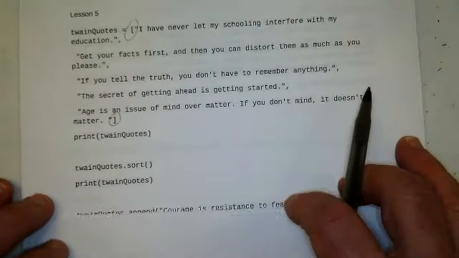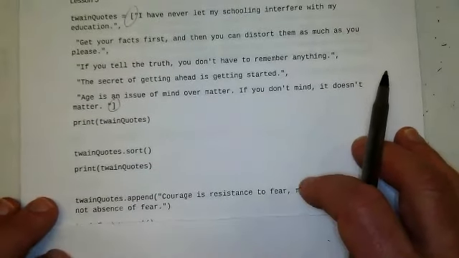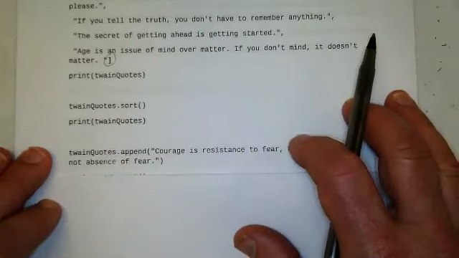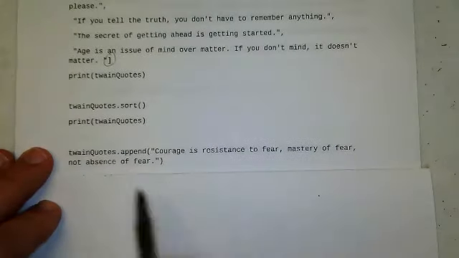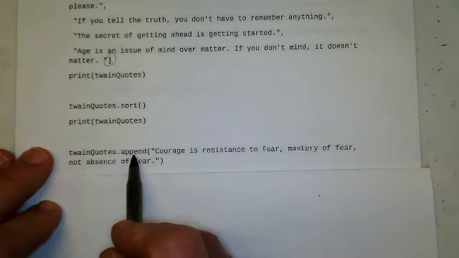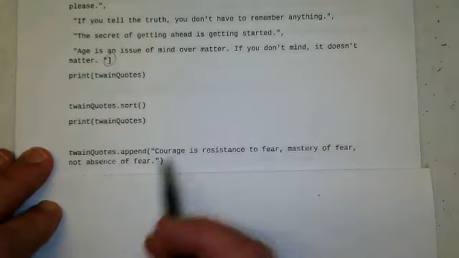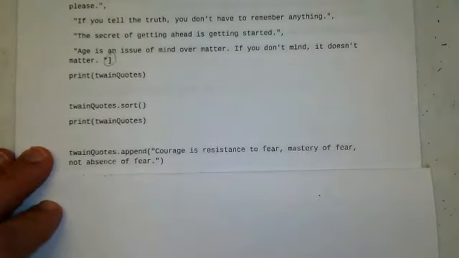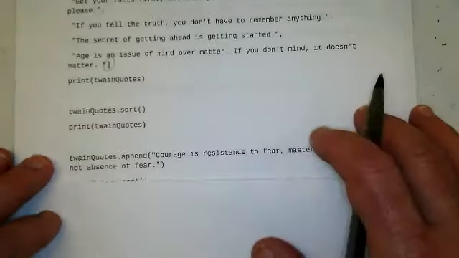Then we're going to append. To append means we're going to add something to it. So Twain quotes dot append with this sentence, which you should be able to copy and paste because they give it to you. Then we're going to print them again.